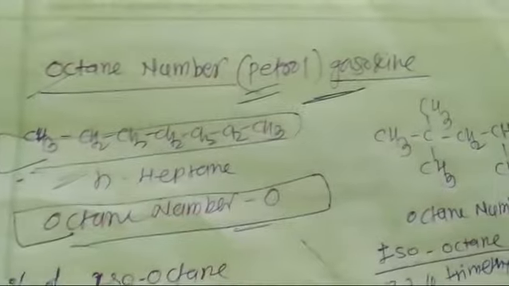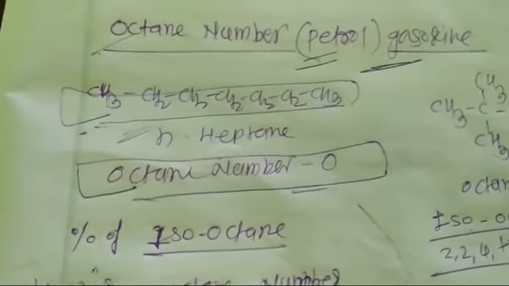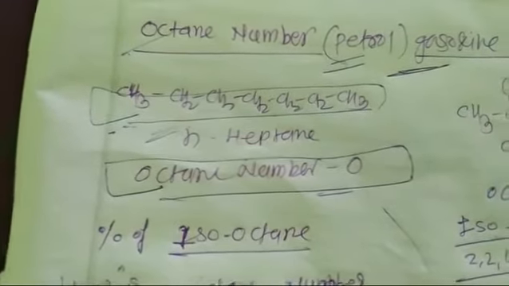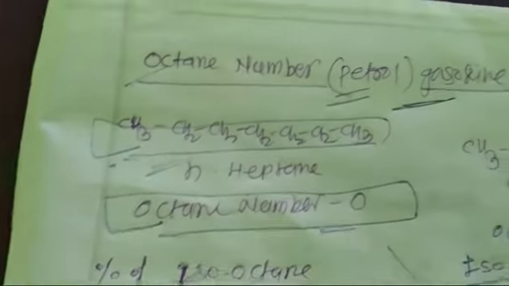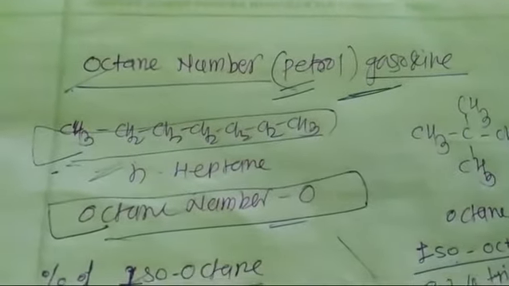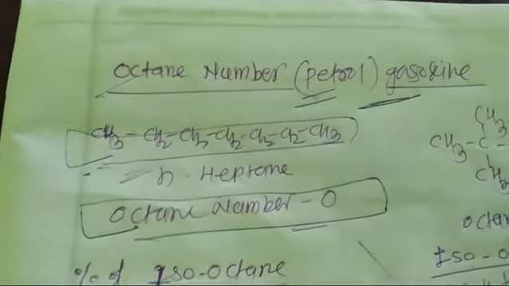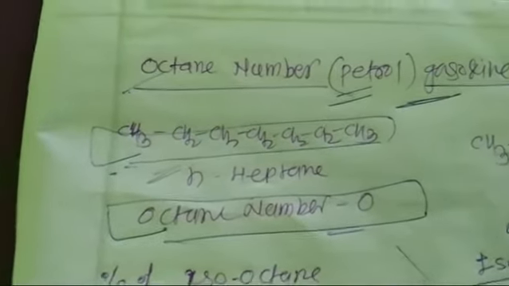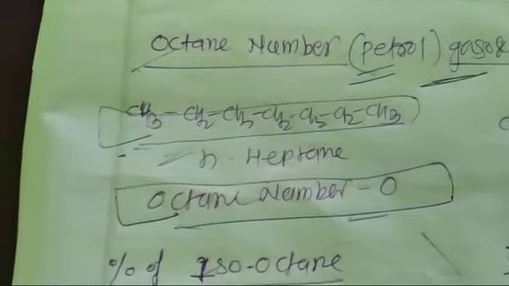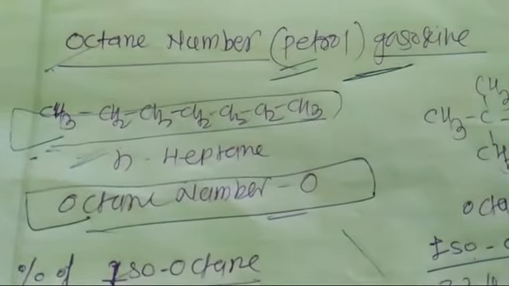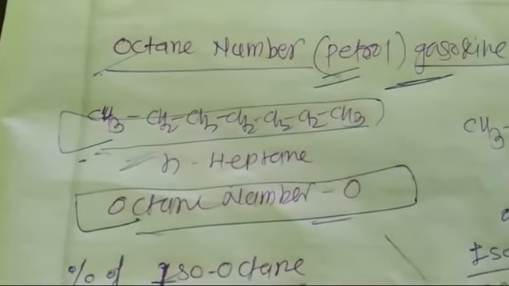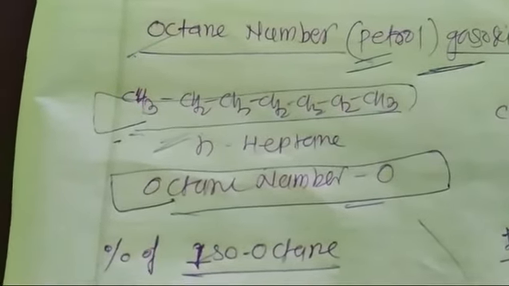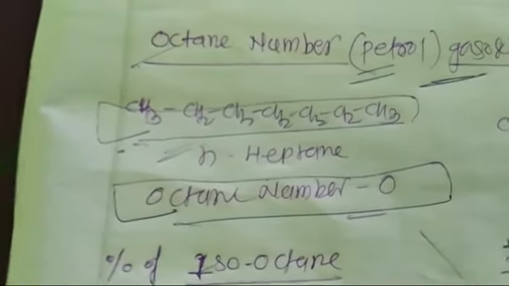The next point is knocking and anti-knocking. When we start the engine, some knocking is seen in our vehicle, caused by the to-and-fro motion of the inner parts of the engine. So for anti-knocking, some additives are added.